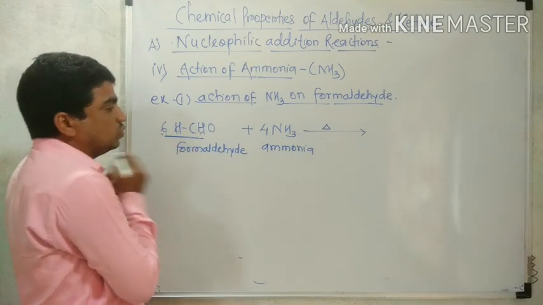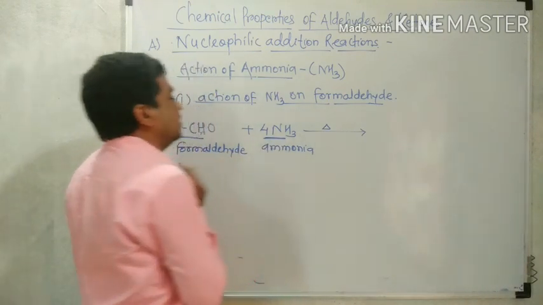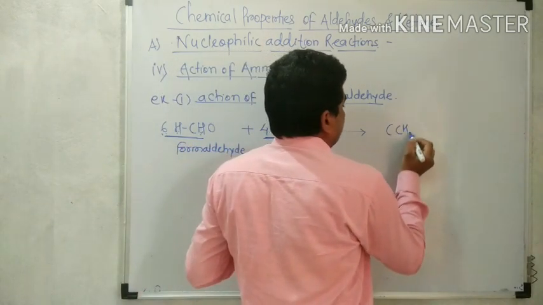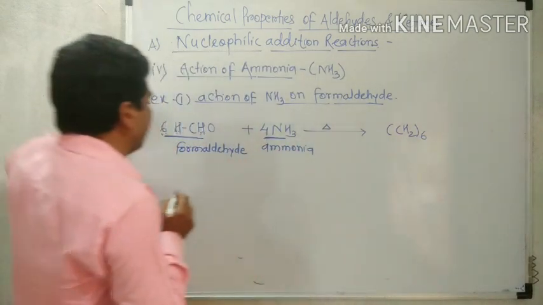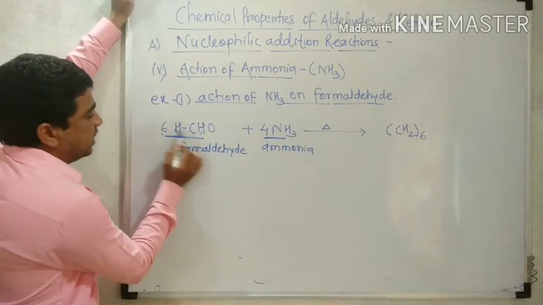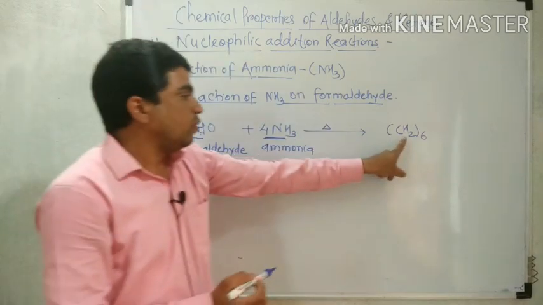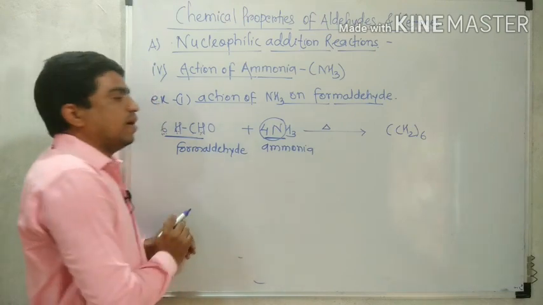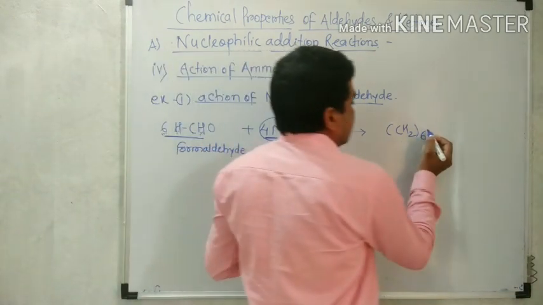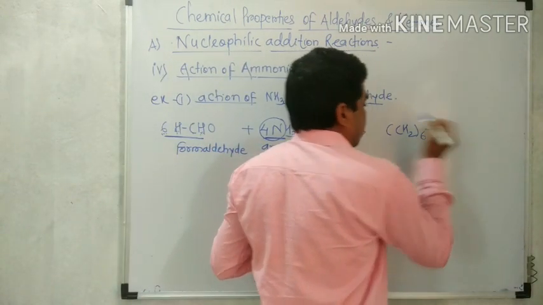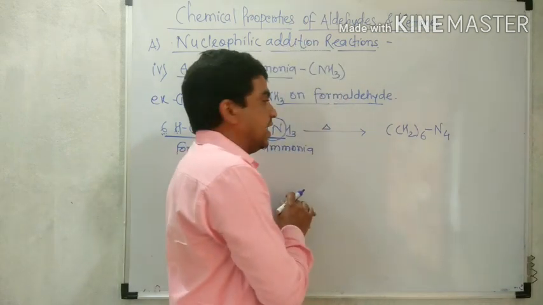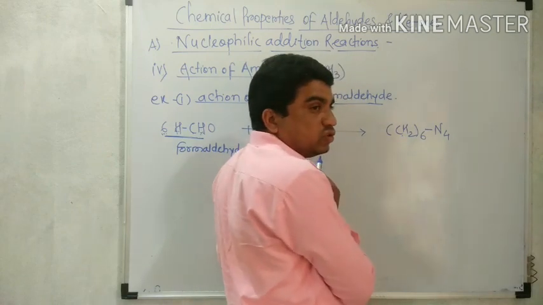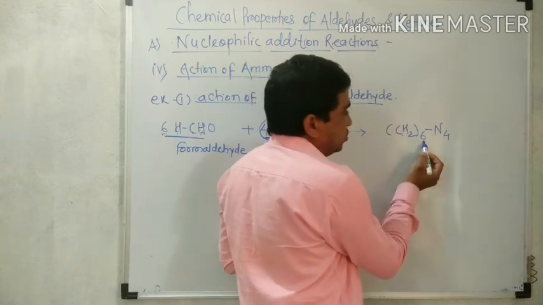Those 6 CH2 and 4 nitrogen of the ammonia combine to give (CH2)6N4. CH2 means methylene group, and there are 6 CH2 groups.